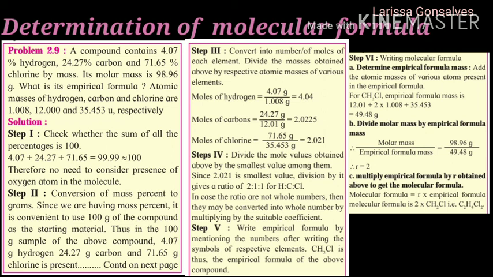Now we just have to multiply 2 by the formula which you obtained, that was CH2Cl. So molecular formula is equal to n times the empirical formula. So 2 times CH2Cl is going to give me C2H4Cl2. So this is how you determine the percent composition and the empirical formula of a compound.